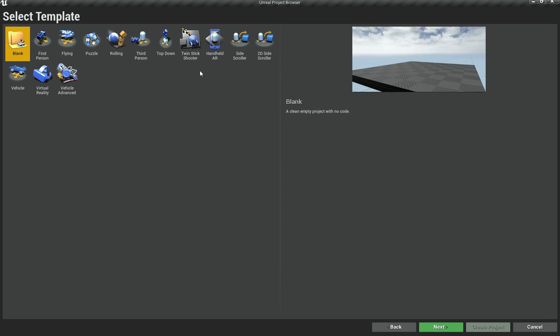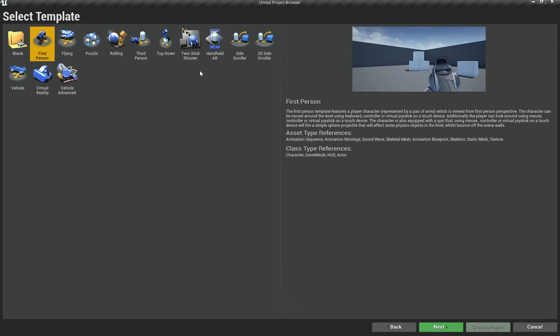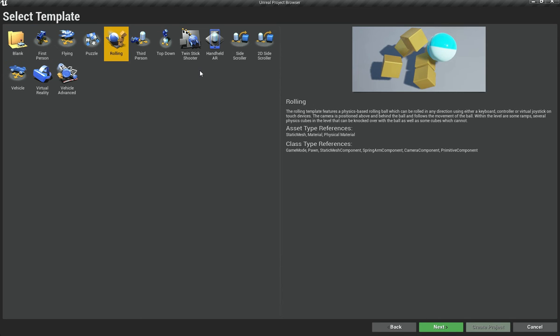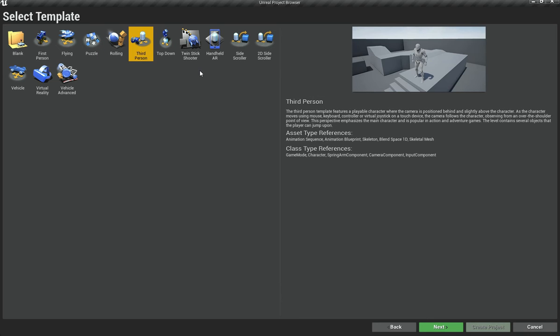First one is obviously blank, which basically has nothing, and there is also a first person template, which is basically like a first person shooter with a gun that actually does not do much. It's a small movement and shooting and basic stuff done, and then you can add whatever you want later. And we have also got a flying template, a puzzle template, and this rolling ball thing, and we have got the third person game as well.